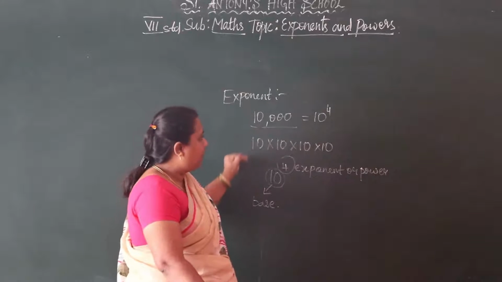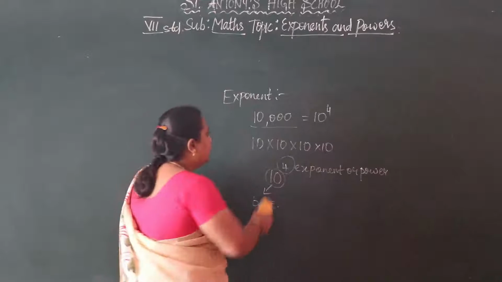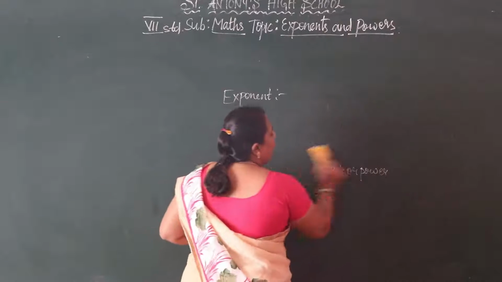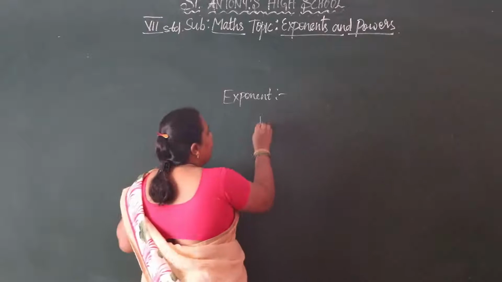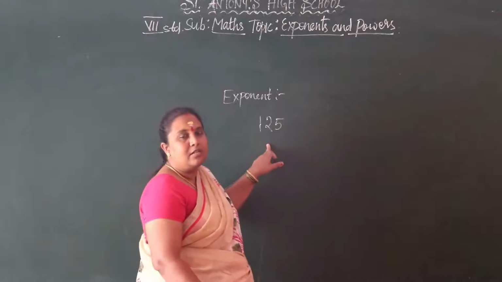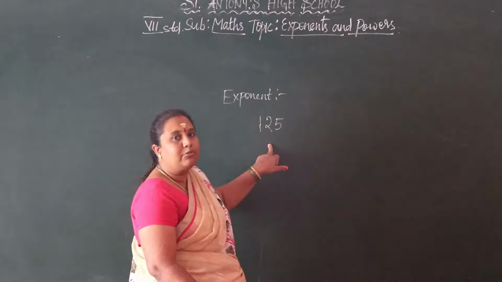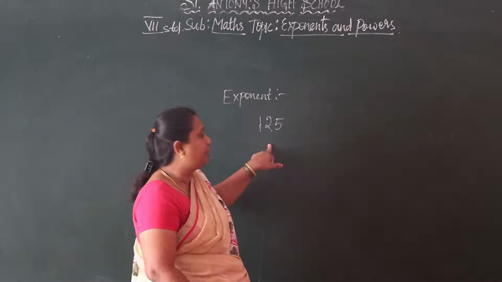So now we have it like this. In the same way, we have to take another number. It is easy, is it right? I am taking now 125. So how to write this? We have to use the LCM method, that is, prime factorization.